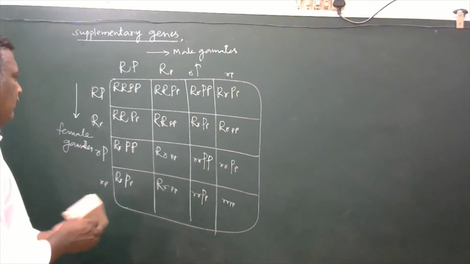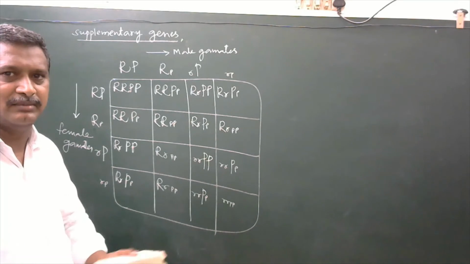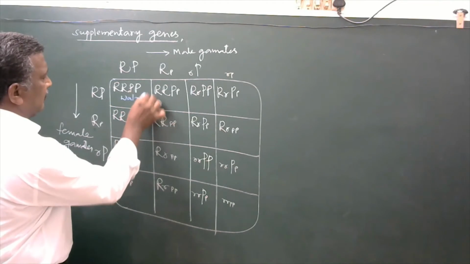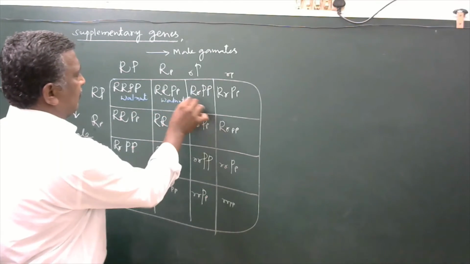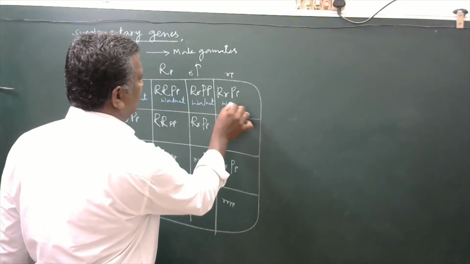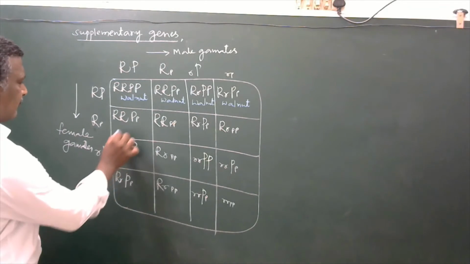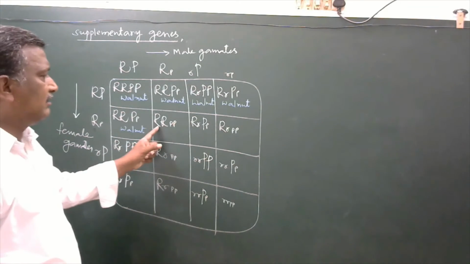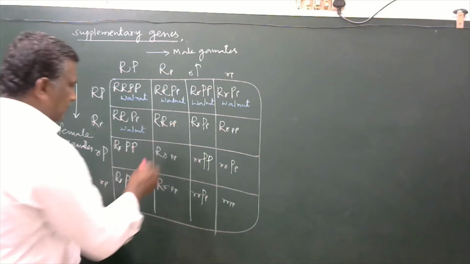Here, the presence of two dominant non-allelic genes means they interact in such a way that they produce walnut. Walnut. Okay, walnut. Walnut. This one is walnut. Okay, walnut. Here, capital R is alone there. Capital P is not here. Automatically, rose.